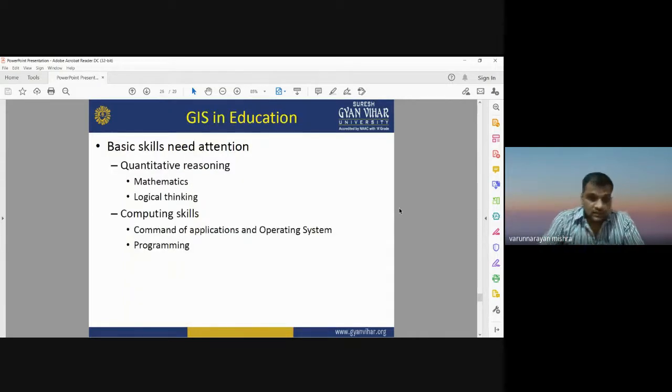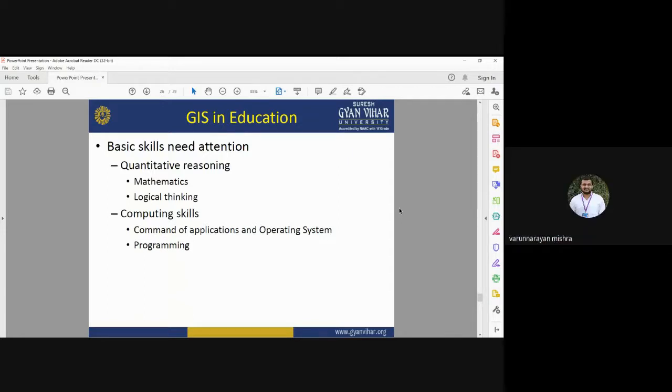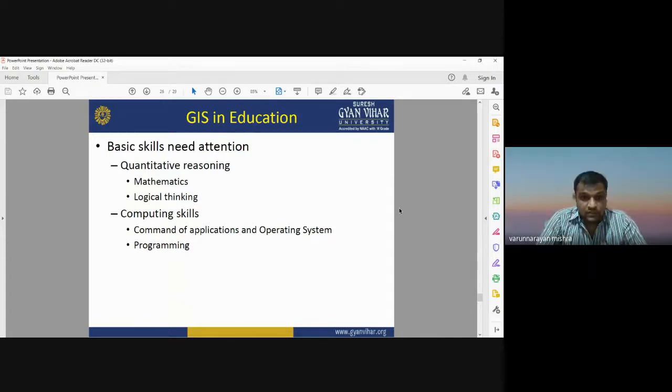So GIS is a very useful tool. GIS is an efficient technology for natural resource management. So we need to have skilled manpower in the field of GIS. Basic skills are required for the person working in the field of GIS. The person should have good quantitative reasoning abilities, be well trained in mathematics and logical thinking. Some computing skills are also required. Computing skills means working knowledge of computers for using GIS in natural resource management.